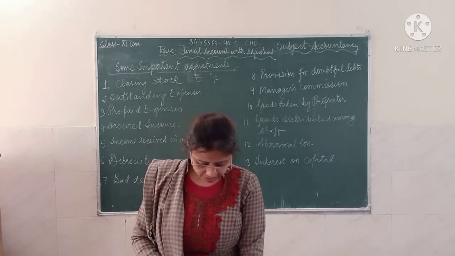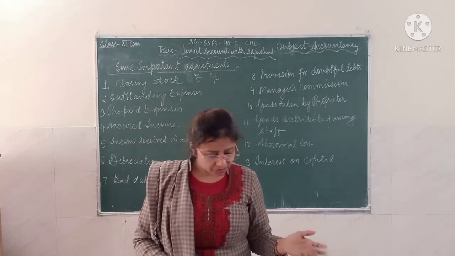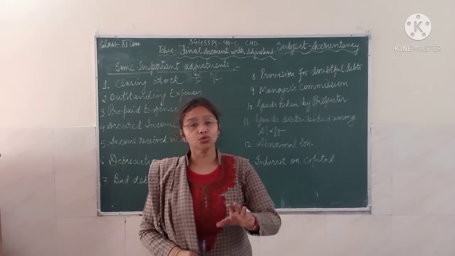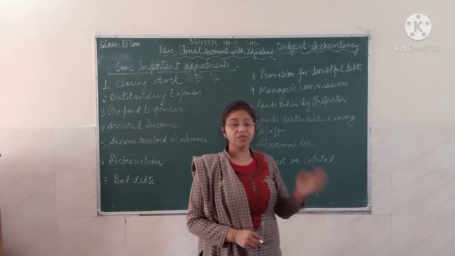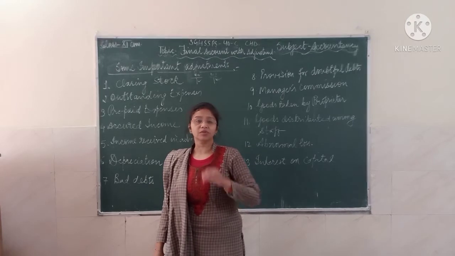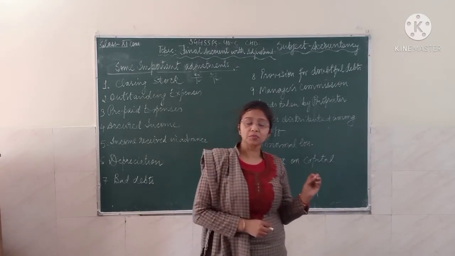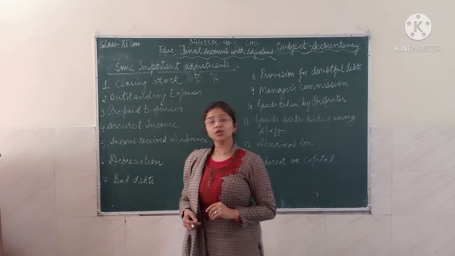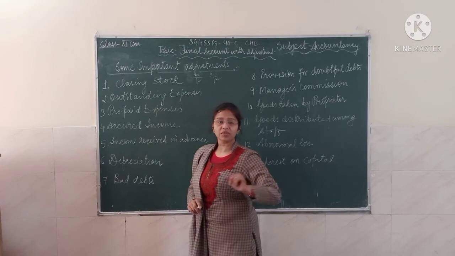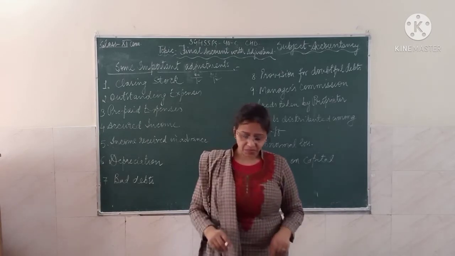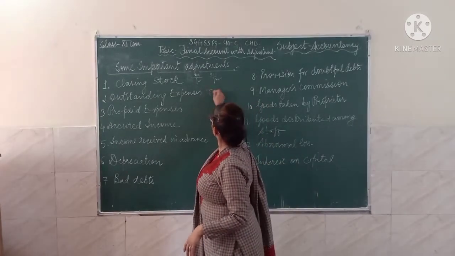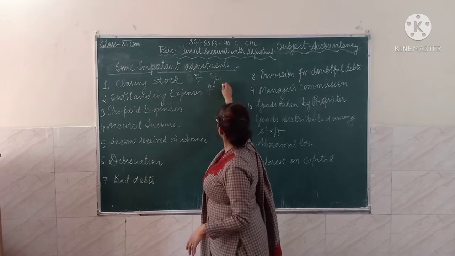Now come to the outstanding expenses. What do you mean by outstanding expenses? Outstanding expenses mean the expenses which you have to pay but have not paid yet. It means that the expense becomes your liability, a current liability. How will you treat it? If the outstanding expense is outside the trial balance, it is given in the footnote as an adjustment. So when you make the profit and loss or final account, you take the P&L account and the balance sheet.